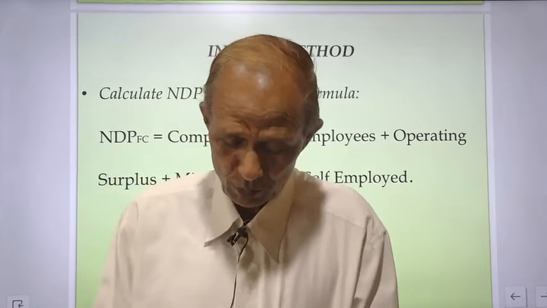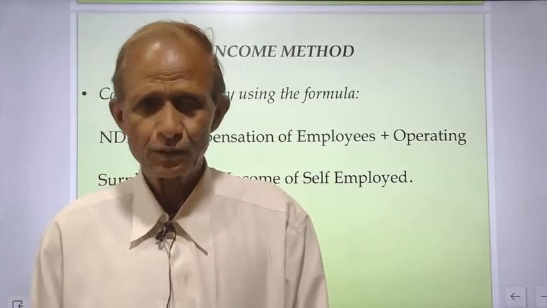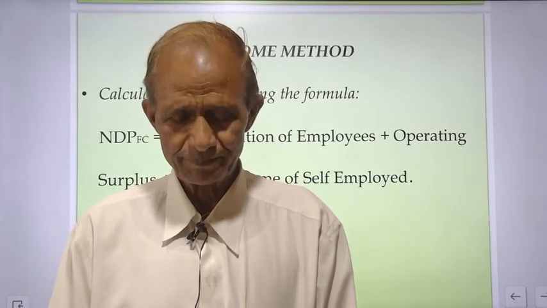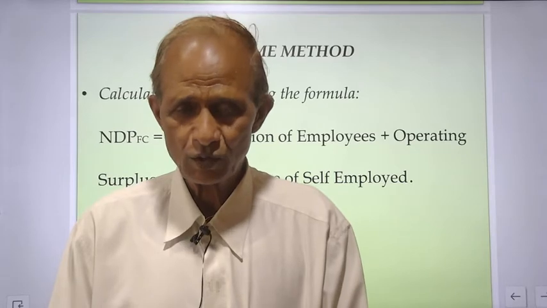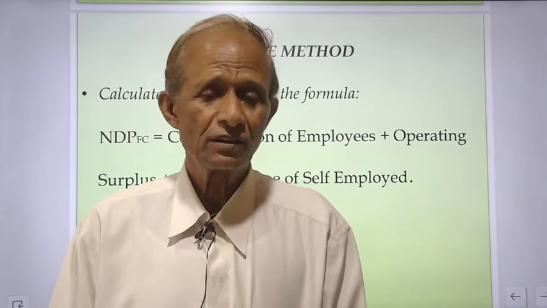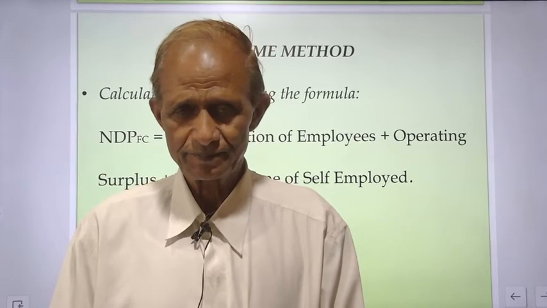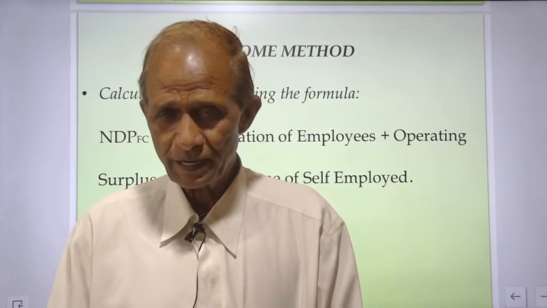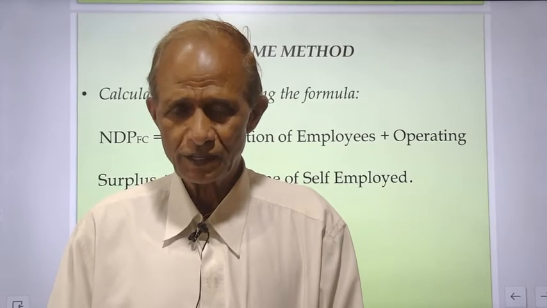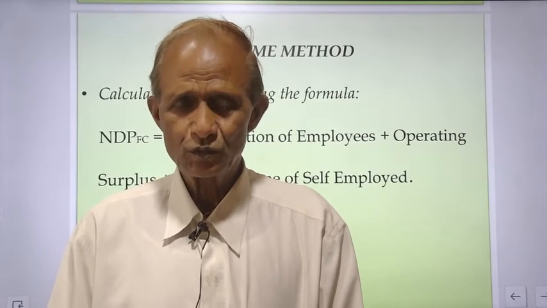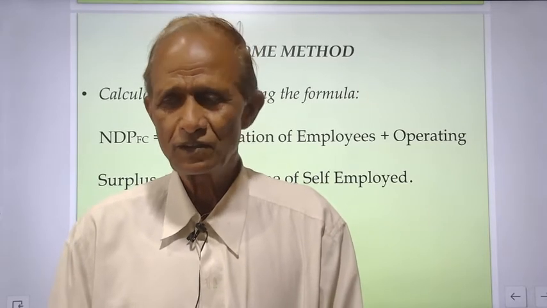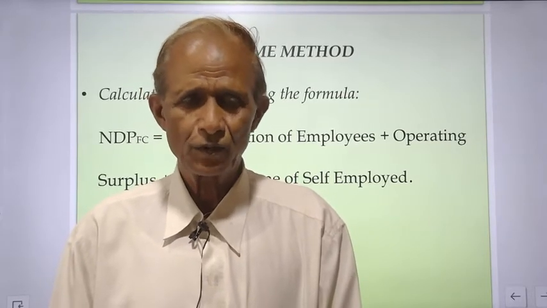Profit also includes dividend, corporate tax or corporate savings, and retained earnings. The total of these three items is called profit. So under operating surplus, you should include rent, royalty, interest, and profit.